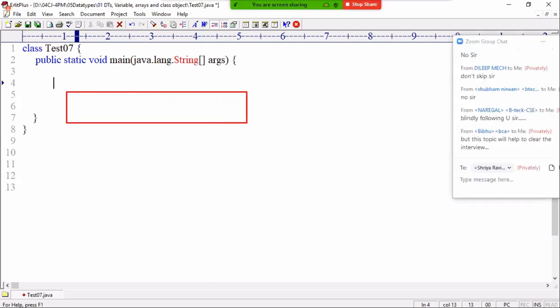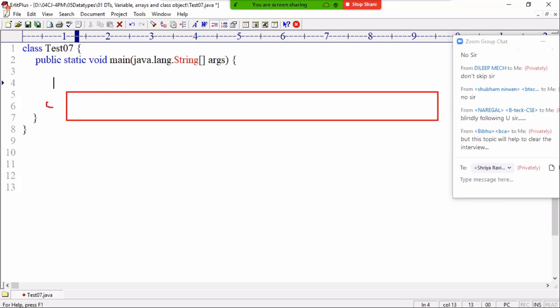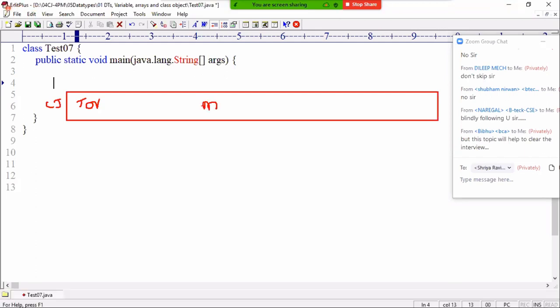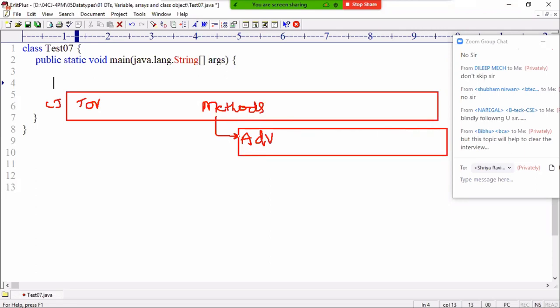Listen, this is the core Java path. You started core Java. Listen carefully. Core Java is a tortoise. It will go slowly. Once the methods chapter is completed, after the third chapter of data types, variables and methods, you have to start advanced Java. Are you following? Your advanced Java course keeps going. Then in advanced Java, once JDBC is completed, you have to start Hibernate.